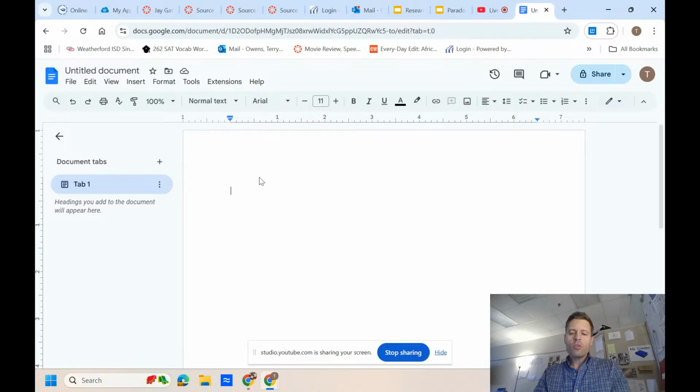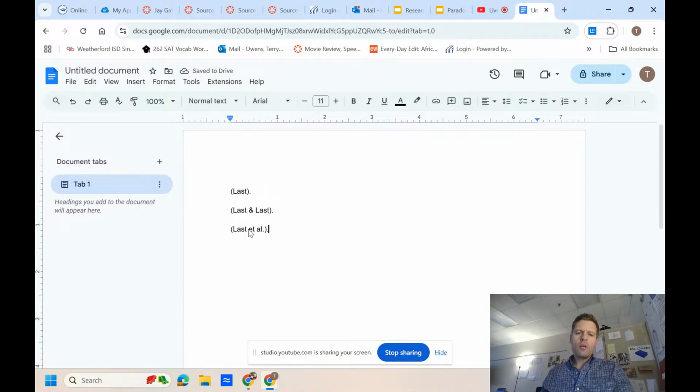And so I just want to show you how to put your in-text citations at the end of your quote. So if you have one author, you will put the author's last name in parentheses followed by a period. If you have two authors, you would put the first author's last name, the ampersand, and then the second author's last name, close parentheses, followed by a period. If you have two or more authors, you put the first author's last name that's listed, et al., period, close parentheses, period.